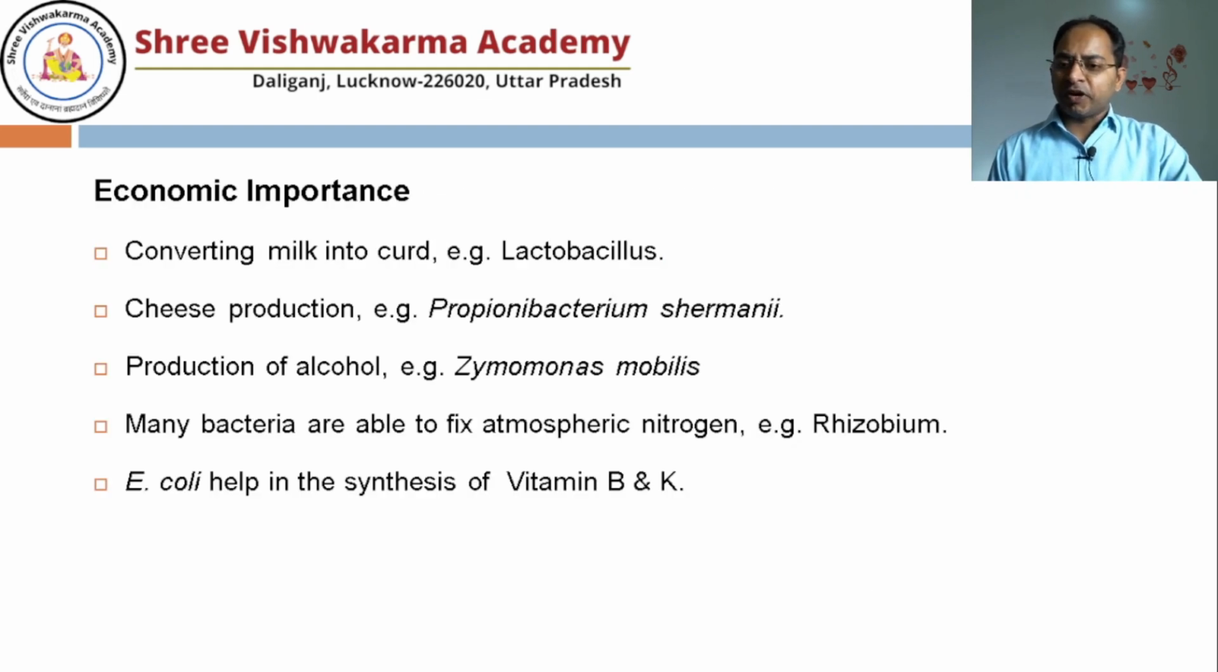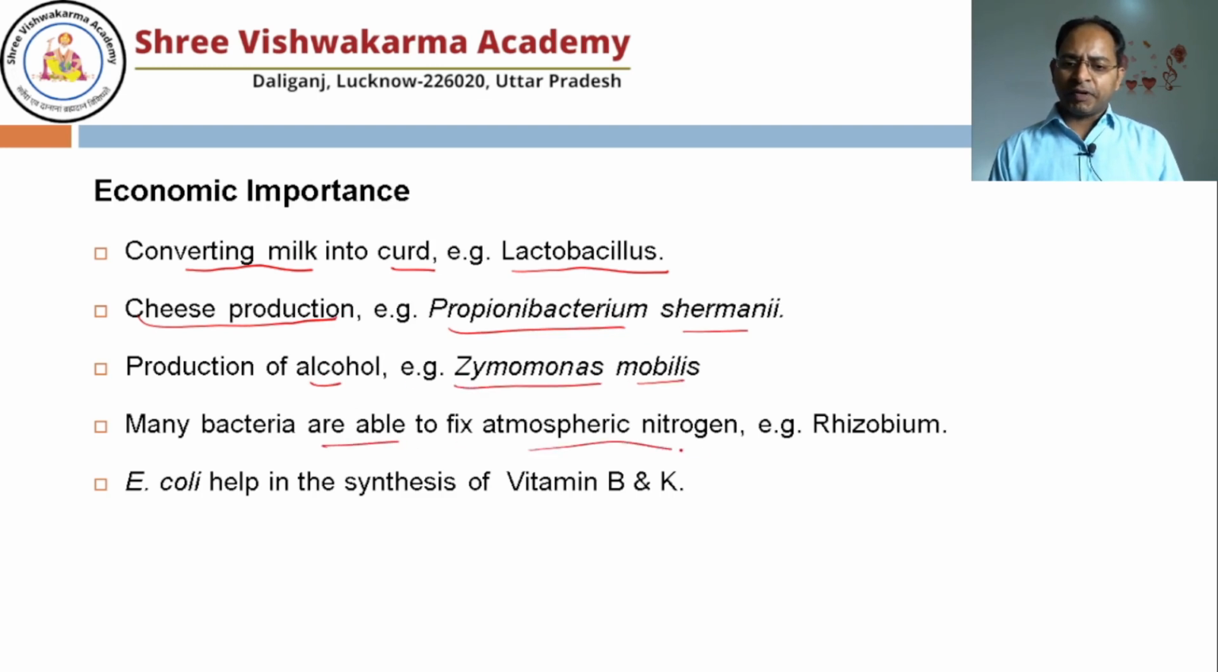As far as economic importance is concerned, there are many applications. Bacteria convert milk into curd. The name of the bacteria is Lactobacillus. We can produce cheese with the help of bacteria. An example is Propionibacterium. Alcohol production is done with the bacterium Zymomonas mobilis. Many bacteria are able to fix atmospheric nitrogen, just like I told you, that is Rhizobium. Escherichia coli also helps in the synthesis of vitamin B and K.